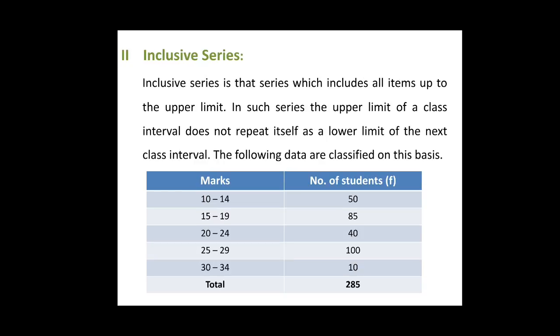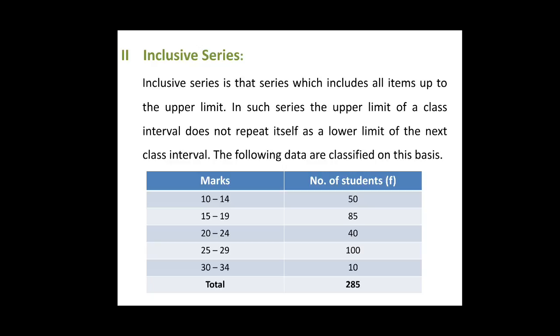Now coming to another important type of statistical series, which is inclusive series. Students, inclusive series is that series which includes all items up to the upper limit. In such series, the upper limit of a class interval does not repeat itself as the lower limit of the next class interval. Thus, there is a gap between the upper limit of a class interval and the lower limit of the next class interval. The table given here in this slide illustrates this type of series.